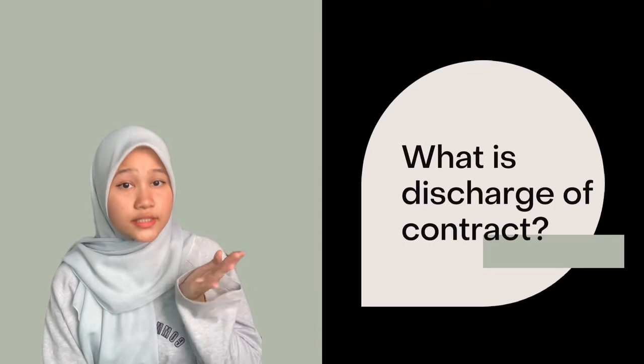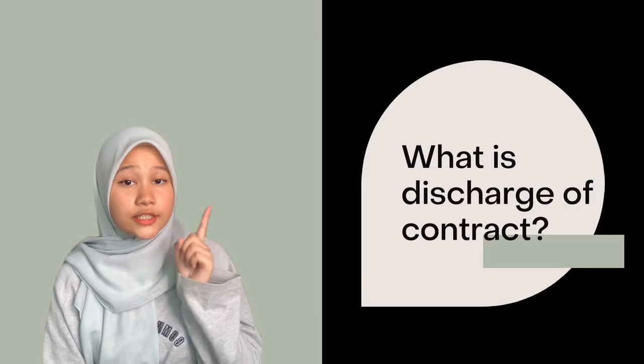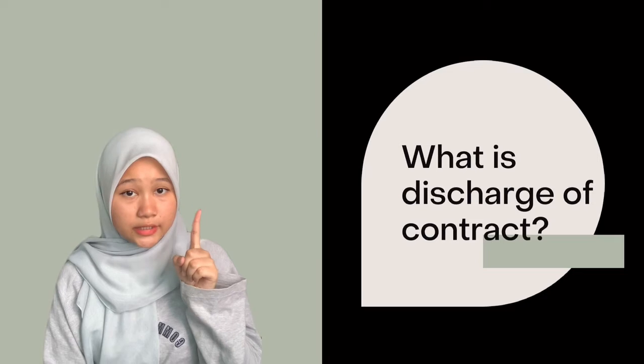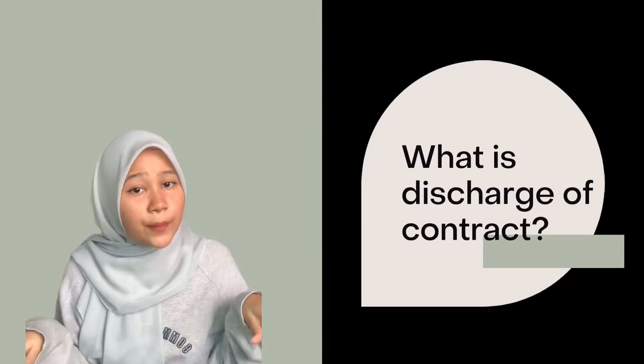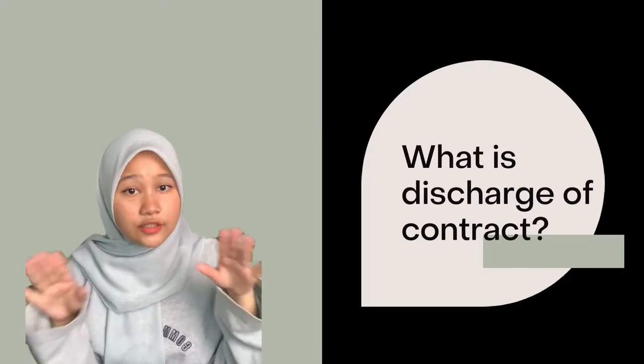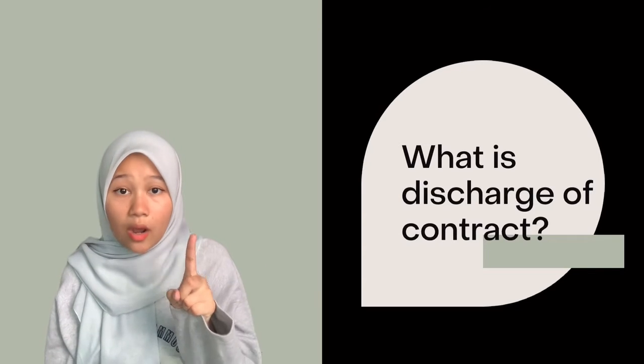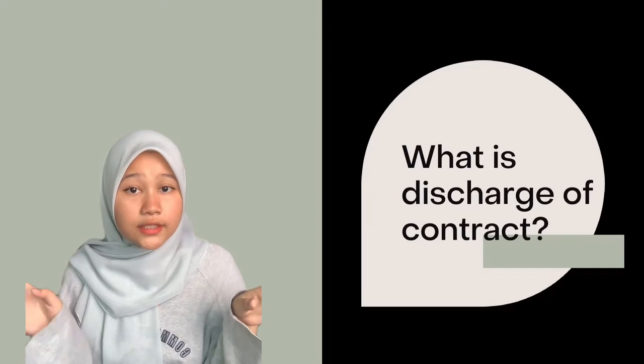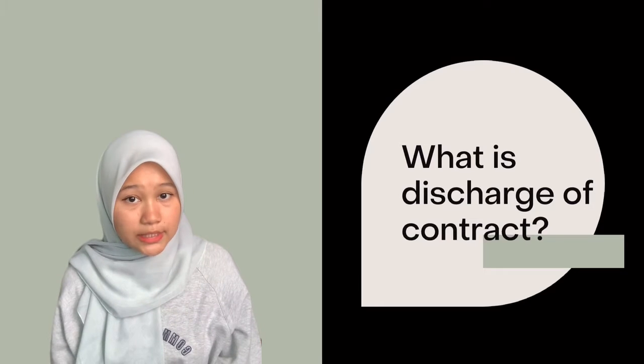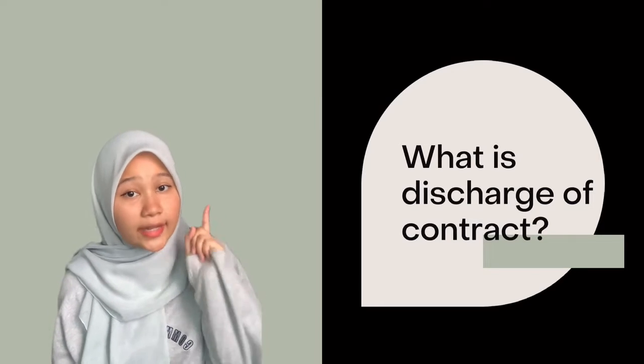What is discharge of contract? Discharge of contract happens when parties to the contract are released from any obligation arising under the contract. A contract creates certain obligations on one or all parties involved. The discharge of a contract happens when this obligation comes to an end.